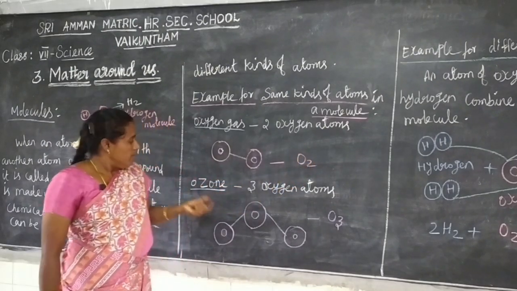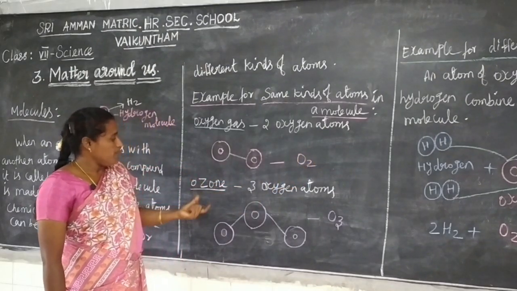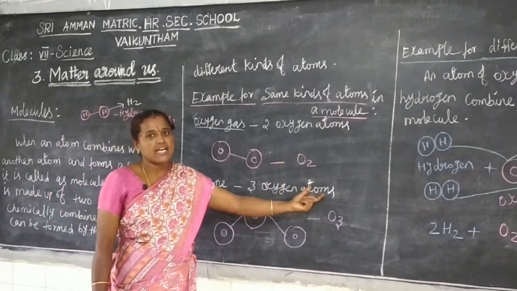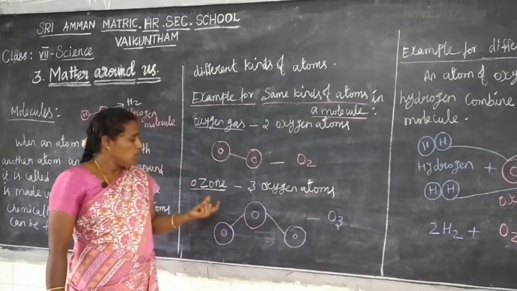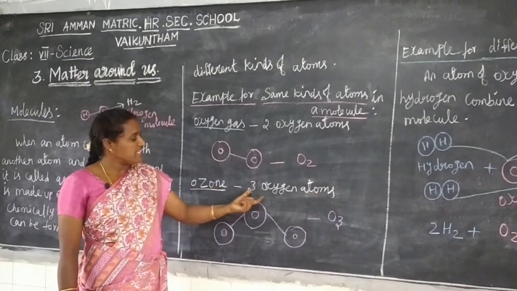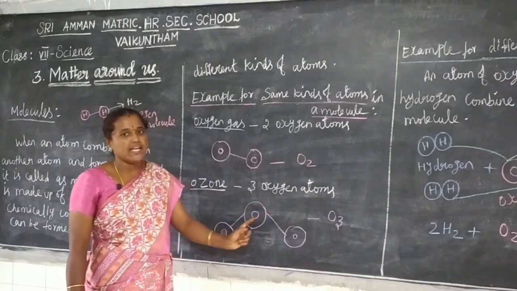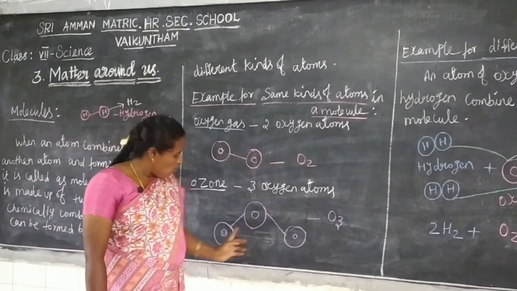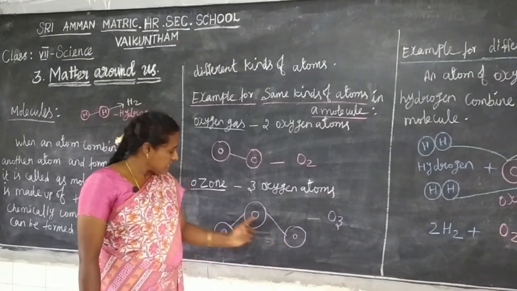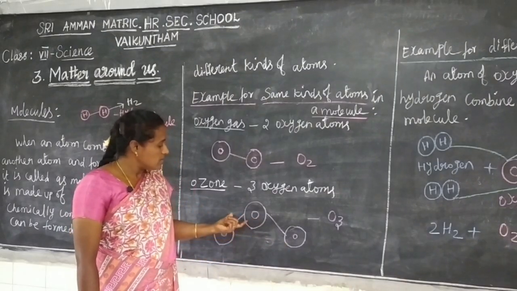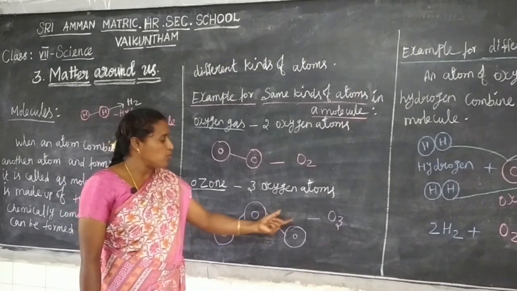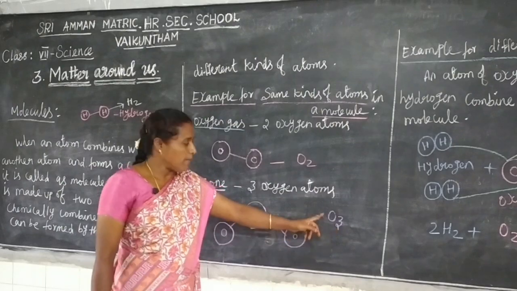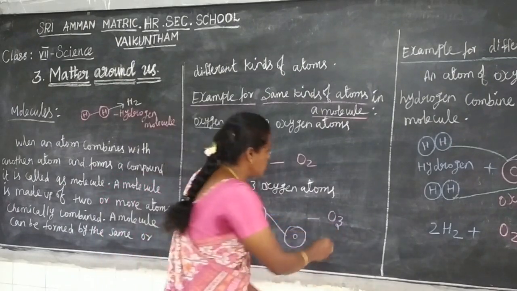Okay. Next one is ozone. Ozone is made up of three oxygen atoms chemically combined. See here, how many oxygen atoms are there? 1, 2, 3. Three oxygen atoms combined to form ozone. Chemical formula for ozone is O3.